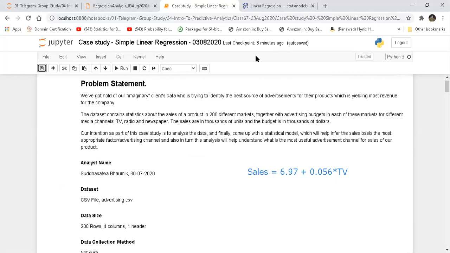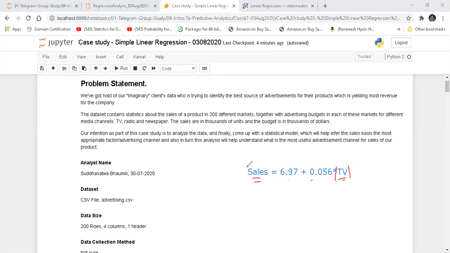So what I can say is, if I invest $1,000 in TV advertisements, how many items am I going to sell? 6.97 plus 0.056, so it is close to 7, approximately 7.